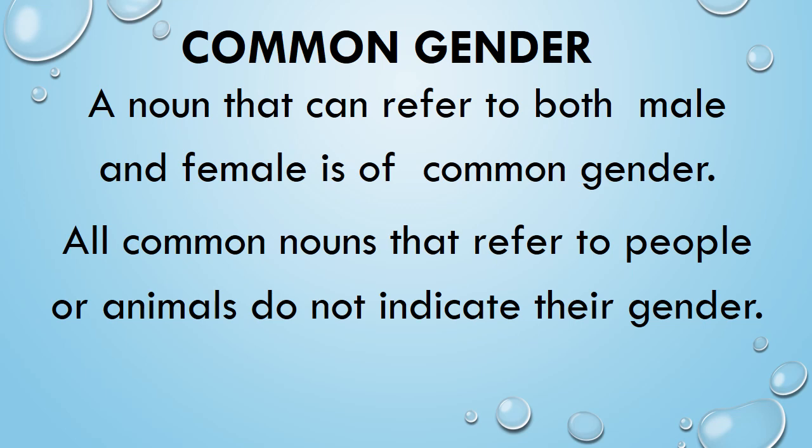Next we have common gender. What is common gender? Common gender means both male and female. A noun that can refer to both male and female is of common gender. All common nouns that refer to people or animals do not indicate their gender. For example, children, teacher.